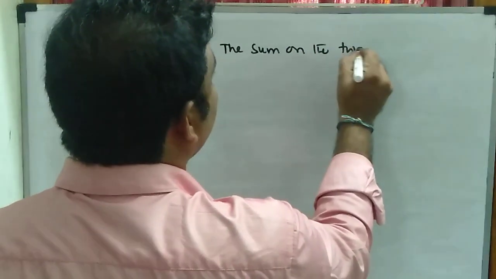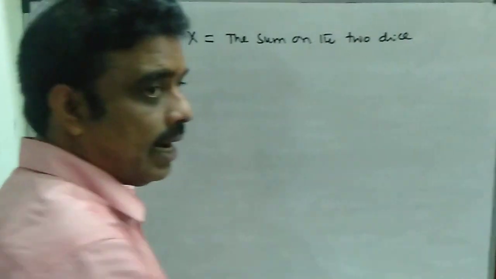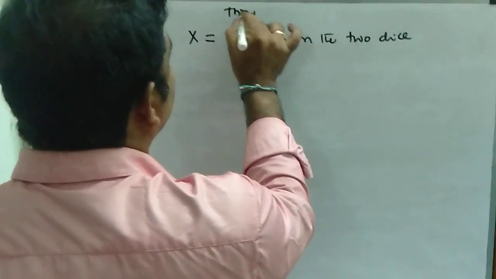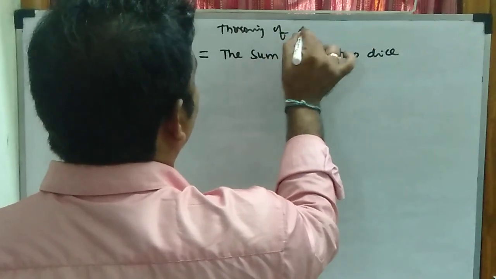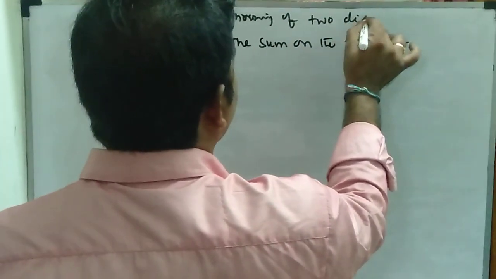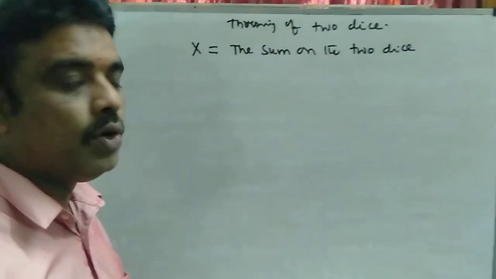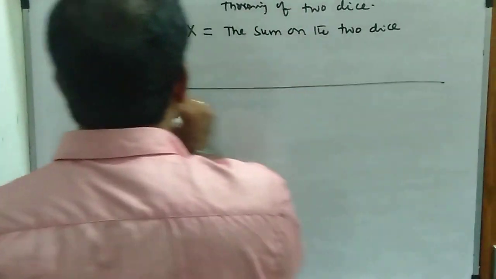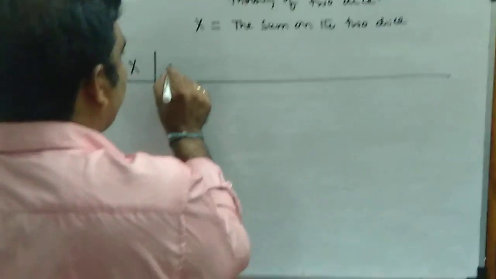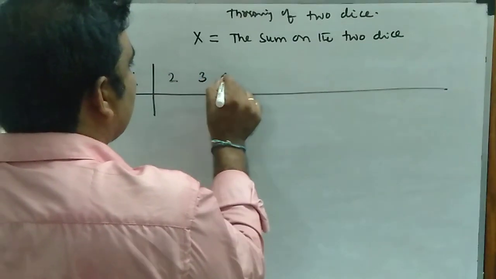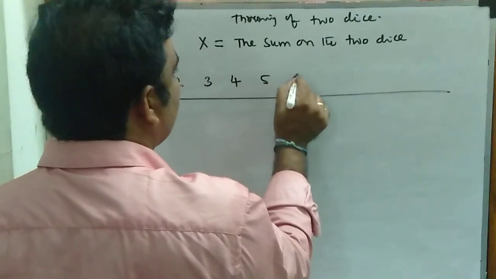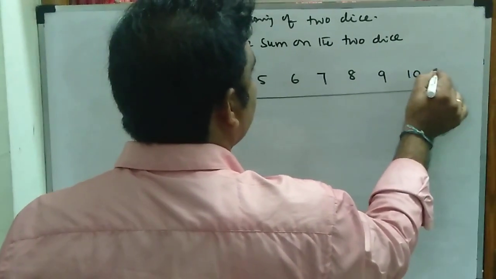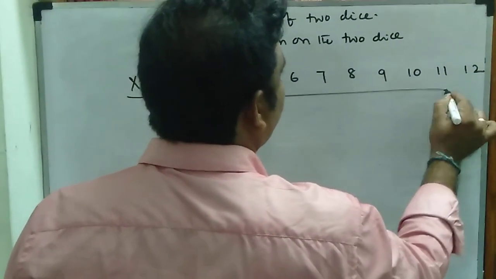Here the experiment is throwing of 2 dice, and x is defined as the sum on the 2 dice. Then the possible values of x may be 2, 3, 4, 5, 6, 7, 8, 9, 10, 11, 12.